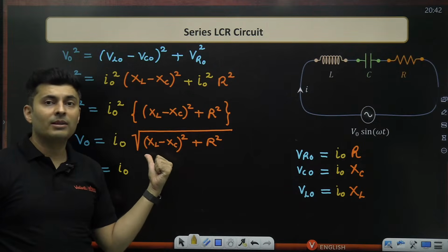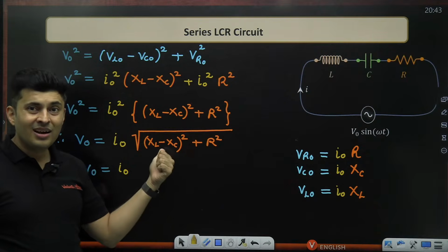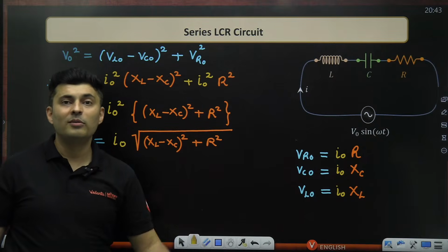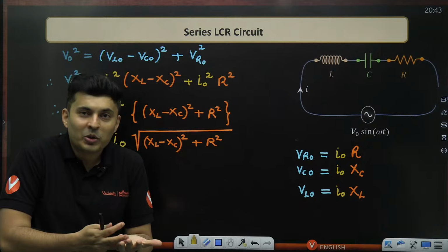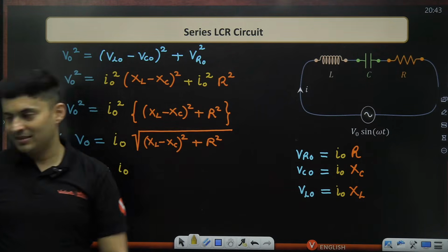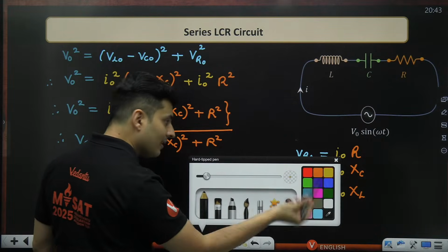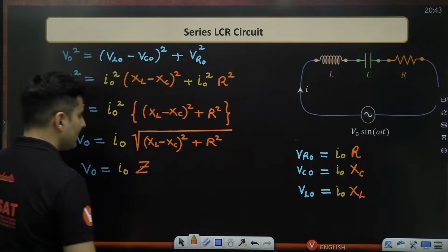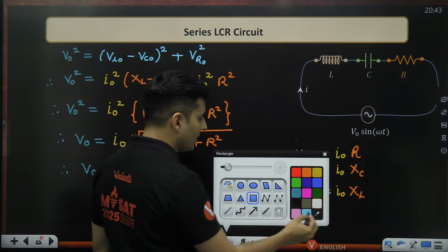So neither do I have the privilege to call it reactance, nor can I be so strict and call it resistance, because then these people are going to feel bad that how can I be put in the zone of resistance. So I'm like, okay, don't worry. If you two are together, then I will introduce a new term and I will call it impedance. And the symbol for that is no longer X. Again, I cannot use the same symbol. So I will use a new symbol, and that is basically Z.